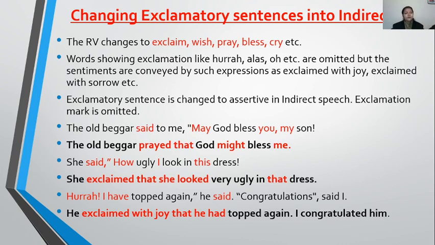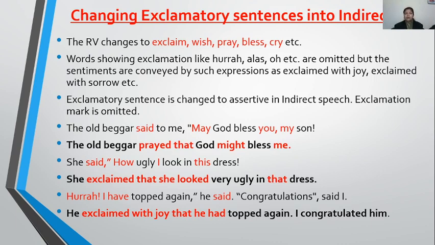I have topped again, he said. Congratulations, said I. This sentence has two different types of sentences. The first one is exclamatory. The second one is assertive. Here exclamation, no, it's not assertive, it is exclamatory only, exclamation mark needs to be. So hooray, I have topped again, he said.